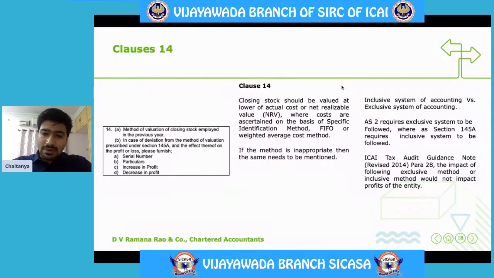That will be calculated separately and that will be a balance sheet item. AS 2, which is required to be followed by companies, says that exclusive method of accounting should be followed, whereas 145A requires inclusive system to be followed. So if there is any difference in the profit because of non-following of inclusive method of accounting, then the same should be given in this particular clause. However, the ICAI tax audit guidance note says that there will be no impact on the profit of the entity because of non-following of inclusive method of accounting.